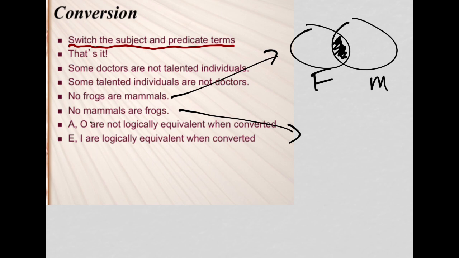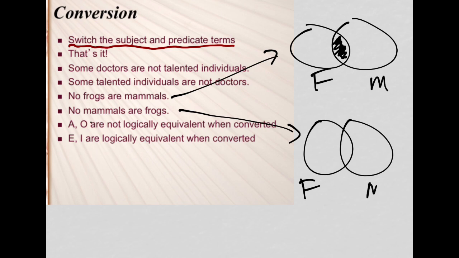Okay, likewise, we will do "no mammals are frogs." Now, again, don't do these too quickly and just write M on the left and F on the right. The labeling has to be the same. So we're talking about frogs on the left, mammals on the right. And now we're going to diagram "no mammals are frogs." Again, the quantifier is "no," so we're going to shade where the mammals and the frogs overlap. As it turns out, that's the same area as we saw in the previous example. And so what we would say is that these statements are logically equivalent. They mean the same thing. That's what the pictures tell us.